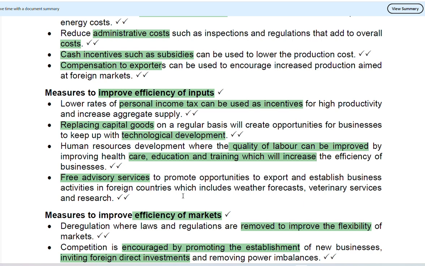And then free advisory services. When free advisory services are required, that means they will be available in the places that require certain skills that can be funded by government or in different ways. People can volunteer to say, I want to volunteer for this advisory service in this industry. In that way, they will be reducing the cost that they would have paid out.